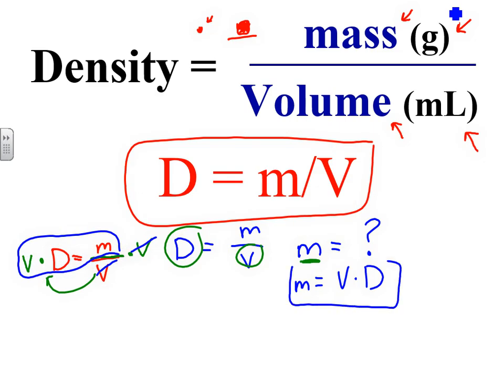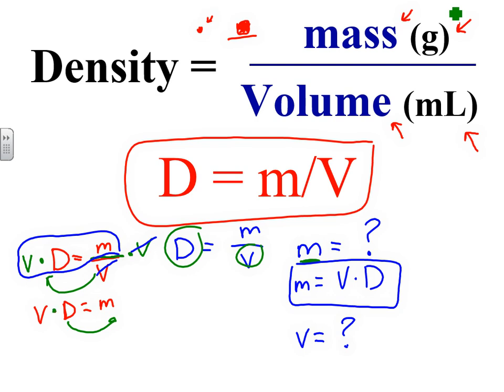Now, if you want to do the same thing and ask, all right, what is volume? Volume equals what? We'll do the same thing. We've got this equation, which is volume times density equals mass. And now I've got to solve for volume, which means I have to get rid of density. I've got to move density to this side. The same idea follows. Since density is being multiplied, you would do the opposite.